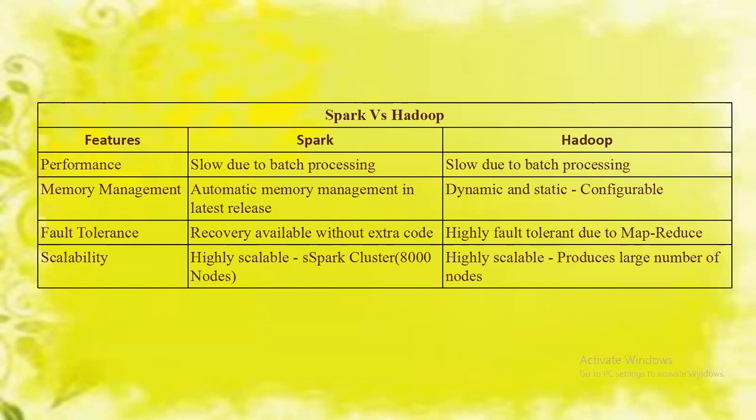Coming to fault tolerance, Spark has recovery available without extra code. So internally, Spark supports its own framework for fault tolerance. Hadoop has high fault tolerance due to MapReduce. Coming to scalability, Spark is highly scalable. We have clusters of more than around 8,000 nodes in Spark. Hadoop is also highly scalable and supports a large number of nodes.